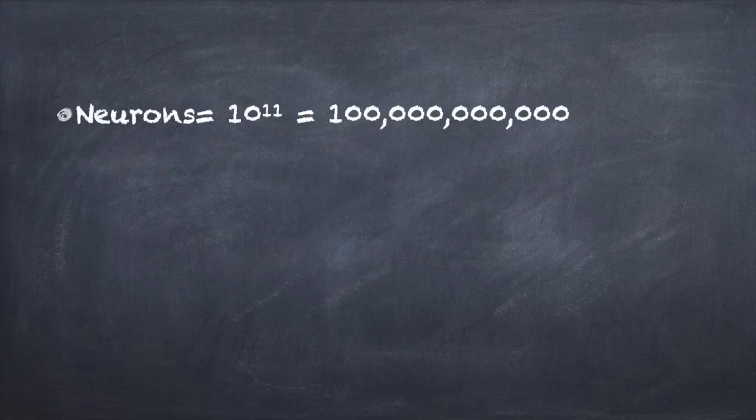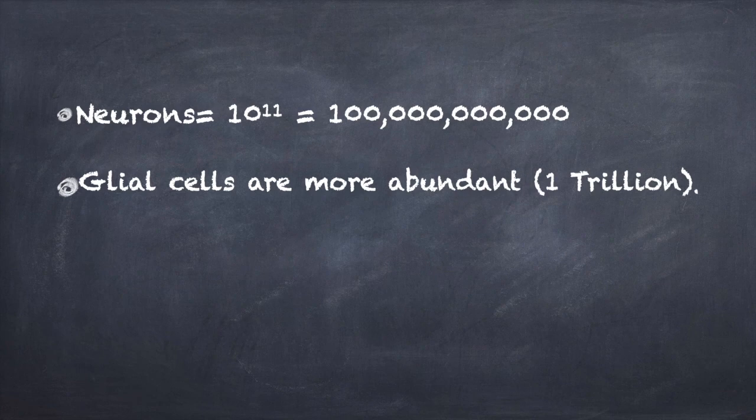The total number of neurons in humans is about 100 billion, which is roughly equal to the number of stars in the Milky Way galaxy. But the glial cells are even more abundant. It is estimated that the number of glial cells is around 1 trillion.